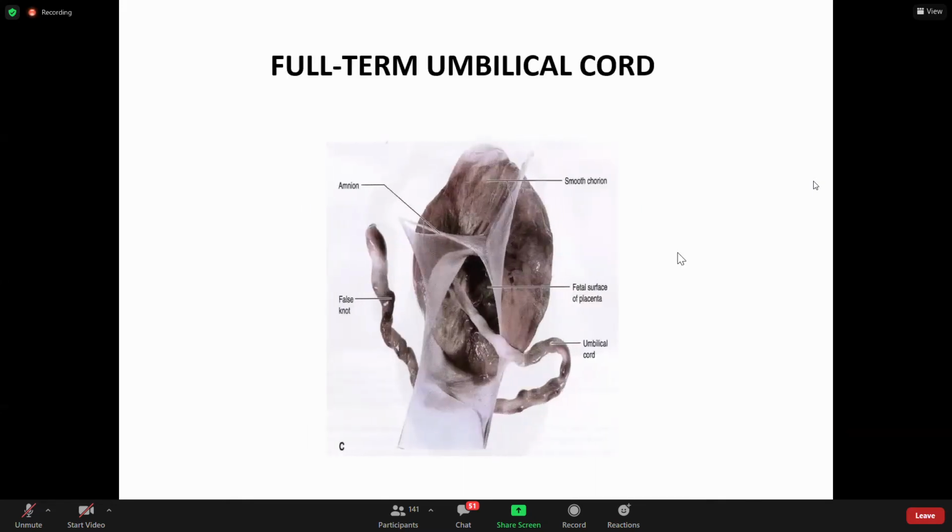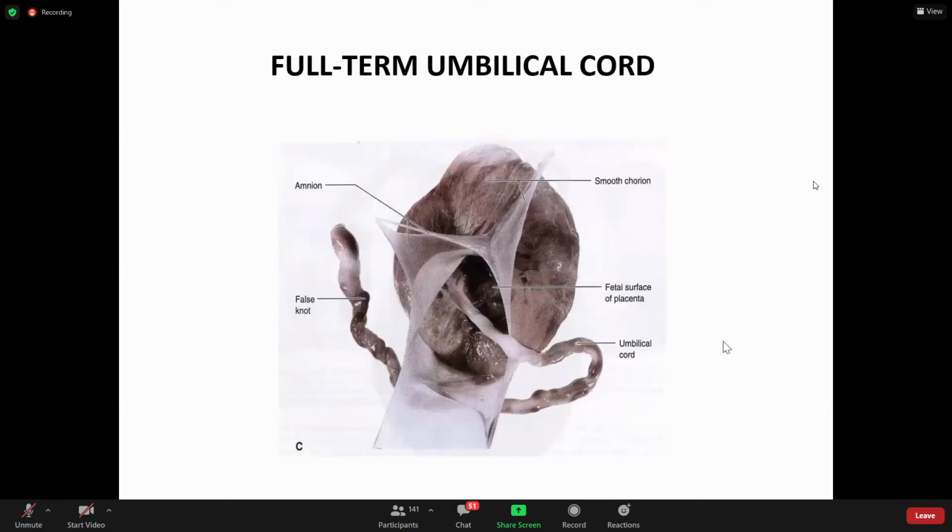Okay, let us go quickly. Full term umbilical cord, if you see, it is like this. This you can see, this is the cord. This is placenta. This is amnion. And this is the attachment of umbilical cord, obviously to the fetal side of the placenta.